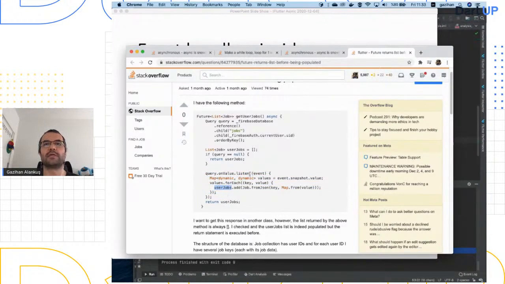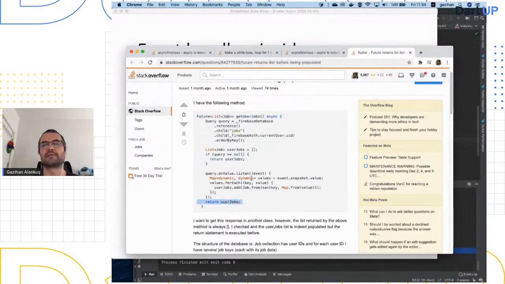What he's doing here is just attaching a listen handler, an event handler, to this query stream, or it could be anything. Attaching an event handler to something. That's going to spawn things when they happen in the future. But this function attaches it, returns, and user jobs is an empty list. This function returns an empty list.